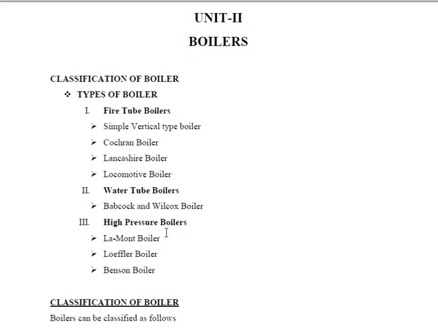Through the convective heat transfer, the water absorbs the heat from the hot gases, and due to its latent heat of vaporization, the water starts evaporating. At one stage, the water becomes wet steam.